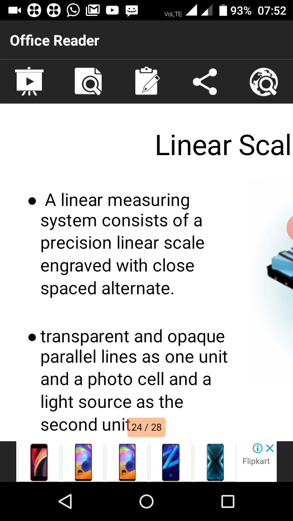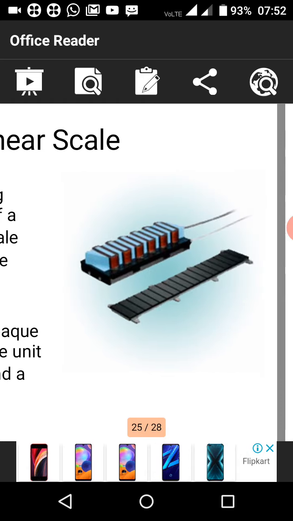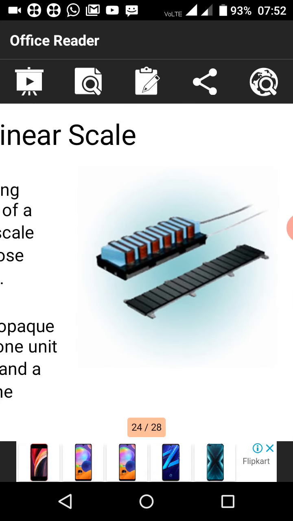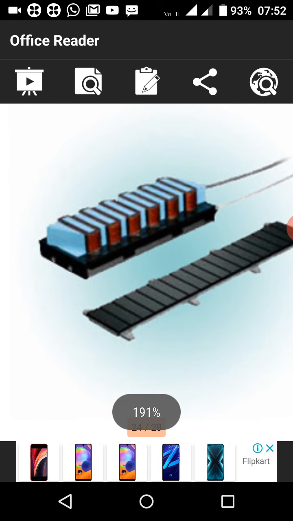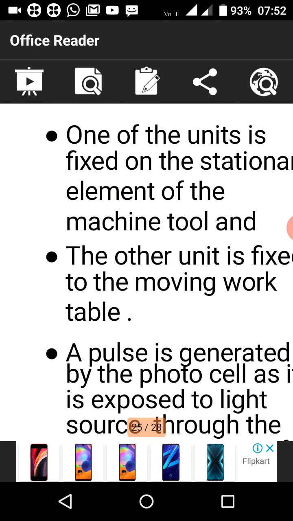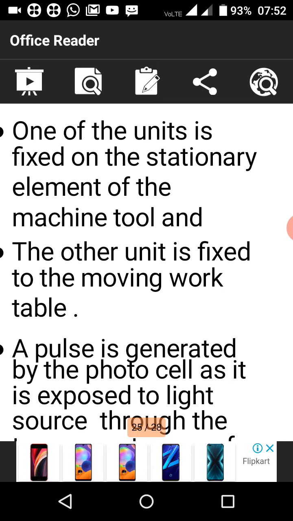See, these are the linear scale pictures. One unit is fixed to the stationary element of the machine tool, and the other is fixed to the moving work table.